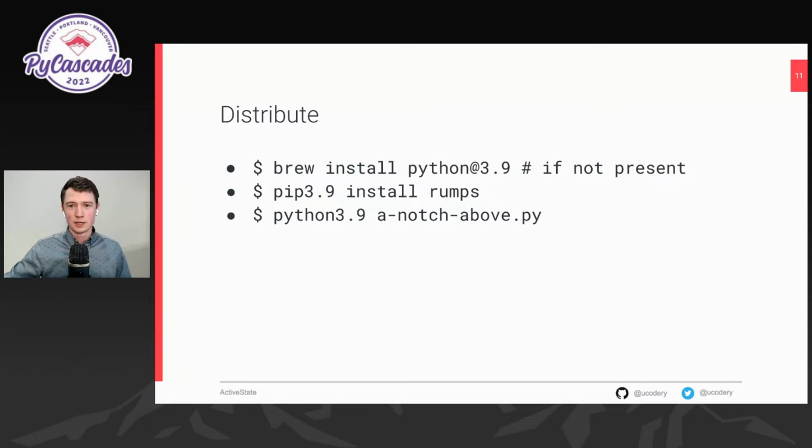Because you already have a Python and it's not the one we want to use, you probably already have a pip, and it's probably linked to that Python. So if you just pip installed this dependency, it would go somewhere unfindable by the 3.9 runtime. So we have to be explicit about both of these. If you do that, you'll be happy. And the users generally are. They do this and it works. Lots of happy users.